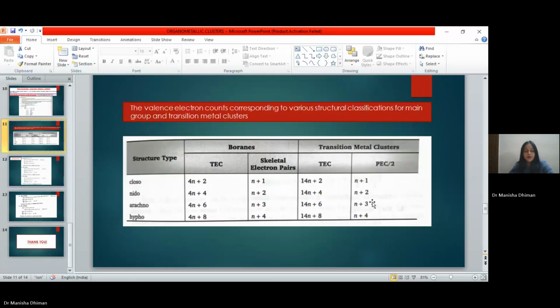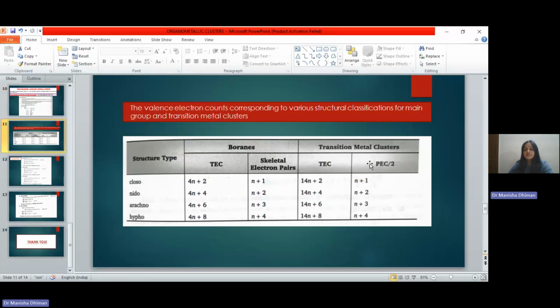clusters. Okay, so for boranes, we were using this type of analogy. For closo we had total electron count equal to 4n plus 2. For nido we have total electron count equal to 4n plus 4. For arachno, total electron count is 4n plus 6. For hypho, total electron count is 4n plus 8. So we can either predict the geometry on the basis of TEC, or we can predict the geometry on the basis of skeletal electron pairs. We can use both of them.